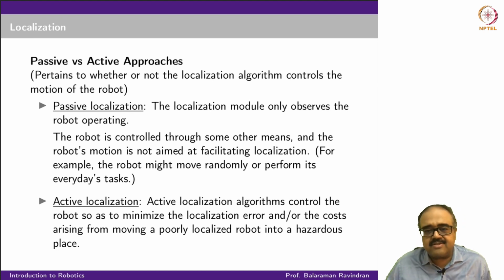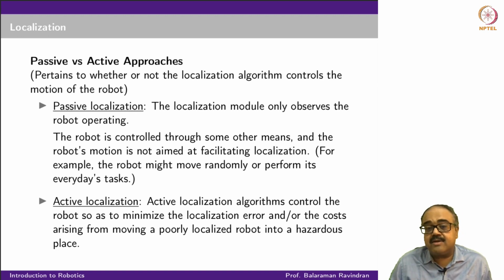Again, in some sense, this is what we have been looking at so far in the state estimation problem, where the goal of the control was never to get a better state estimate. The goal of the control was something else, right? We were always given the control and we were passively observing what was the sensor reading and what was the control that was given in order to refine our belief state, right? So that is what passive localization is.